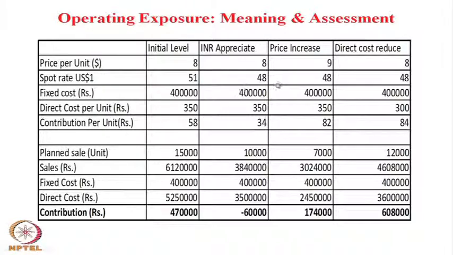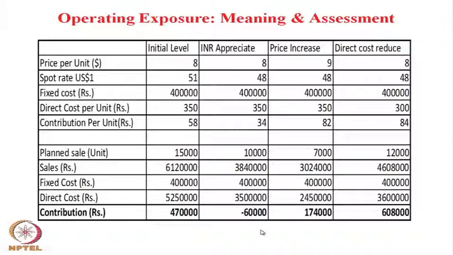Since the rupee appreciated to 48, the contribution margin declined to 34, but at the same time the company needs to absorb all direct cost and all fixed cost, there is no change here. So, because of the appreciation of the Indian rupee against the dollar, the company is making a loss of 60,000.